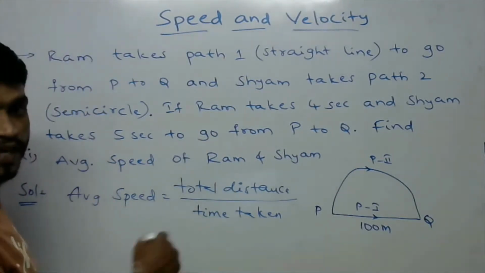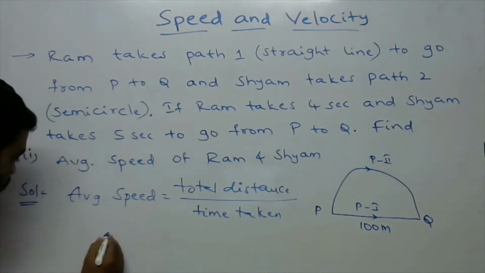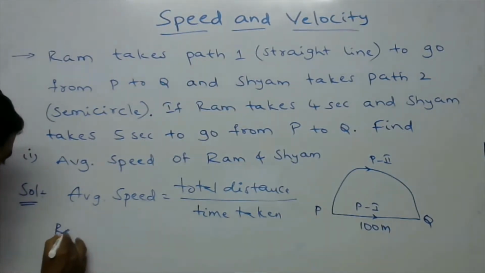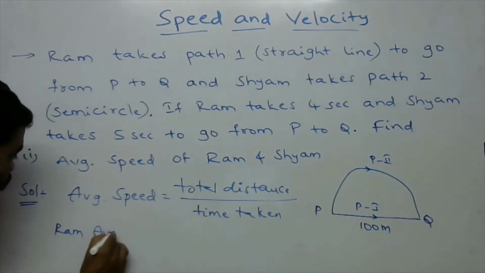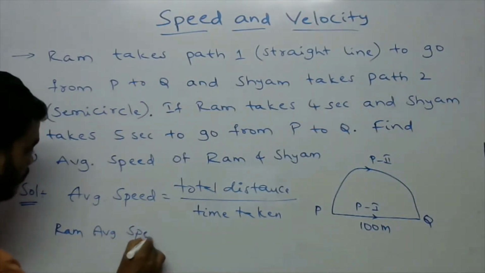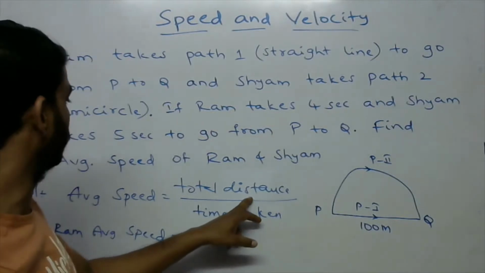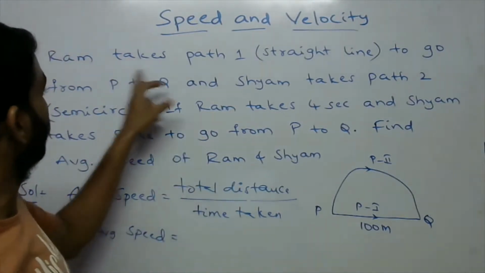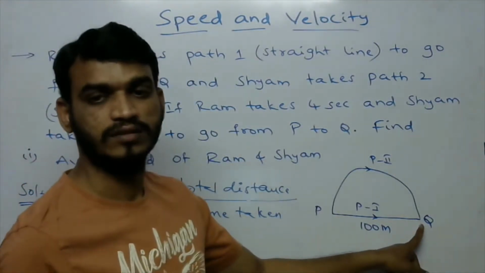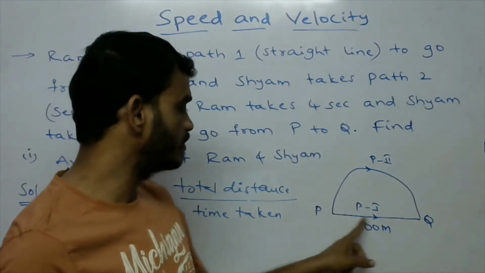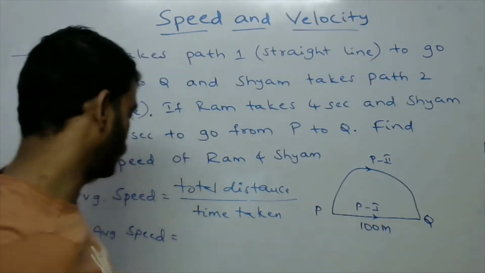Ram average speed is equal to total distance. Ram takes path 1. So total distance is 100 meters.